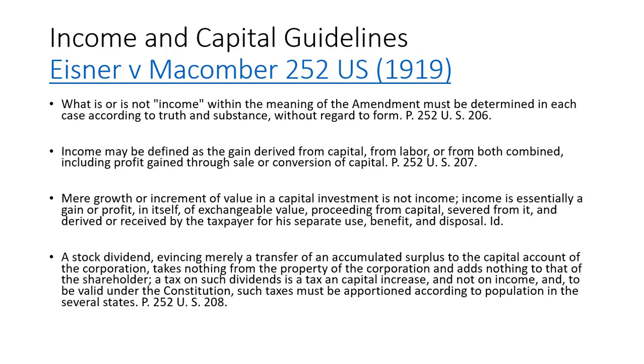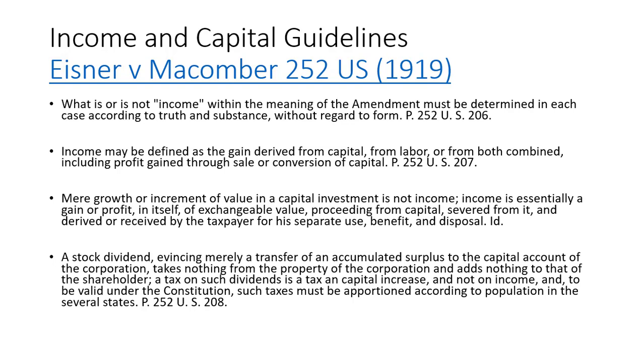The second bullet says income may be defined as a gain derived from capital, from labor, or from both combined, including profit gained through sale or conversion of the capital. So in this case law, we know that income can be coming from capital or from labor.